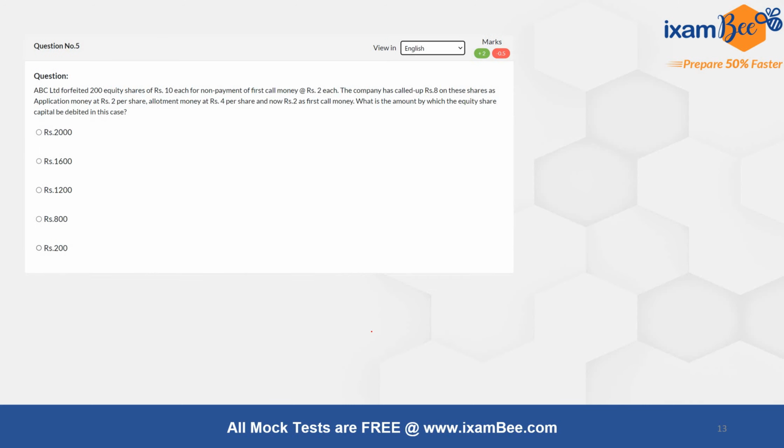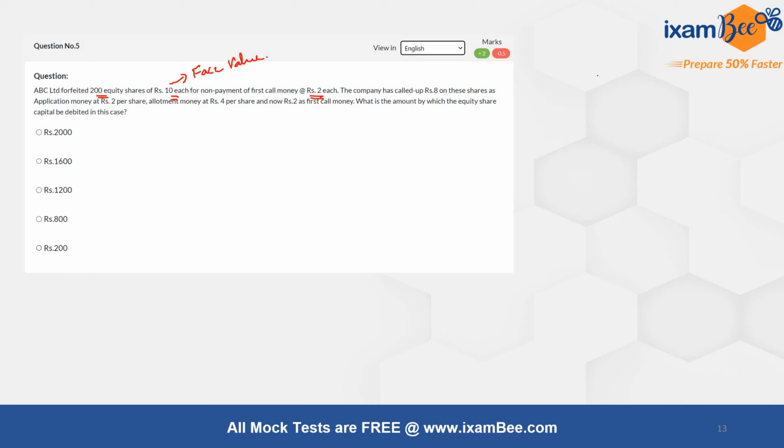Next question. This question relates to share transactions in the company, specifically related to forfeiture of shares. So in this question, it was said that ABC Limited forfeited 200 equity shares of rupees 10 each, so rupees 10 each is basically representing the face value of the share, for non-payment of the first call money of rupees 2.